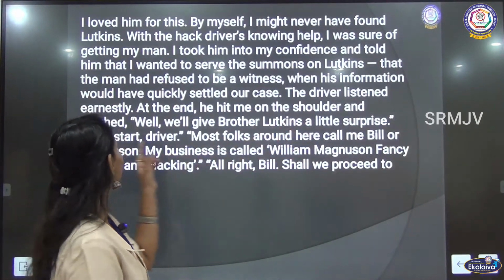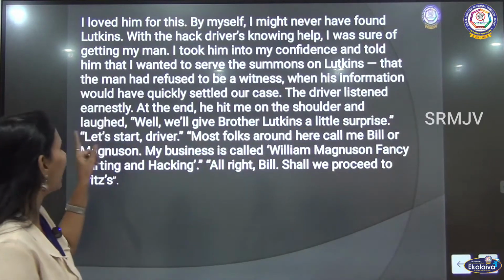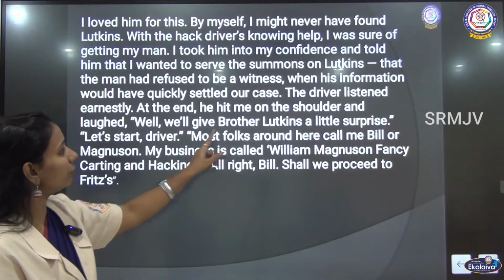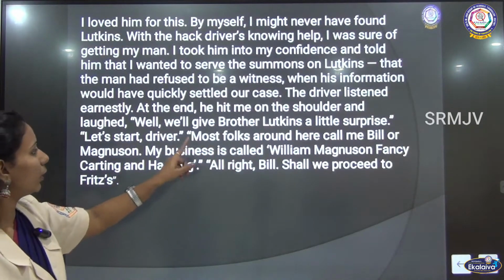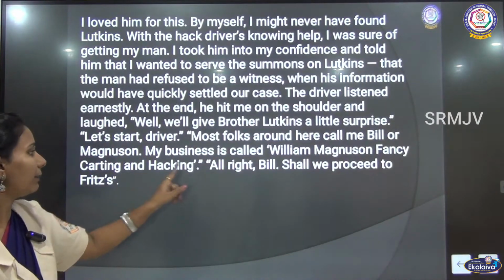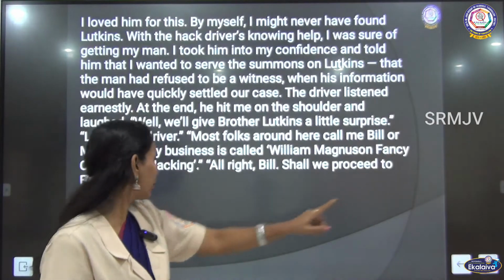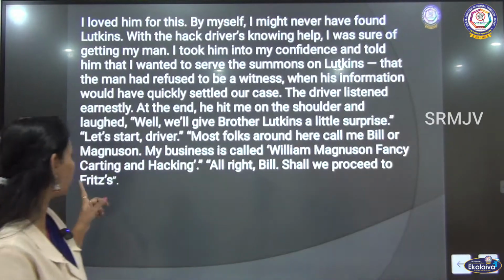The driver listened earnestly. At the end, he hit me on the shoulder and laughed. "Well, we'll give brother Lutkins a little surprise. Let's start, driver. Most folks around here call me Bill or Magnusson. My business is called William Magnusson, Fancy Carting and Hacking." "Alright Bill, shall we proceed to Fritz?"